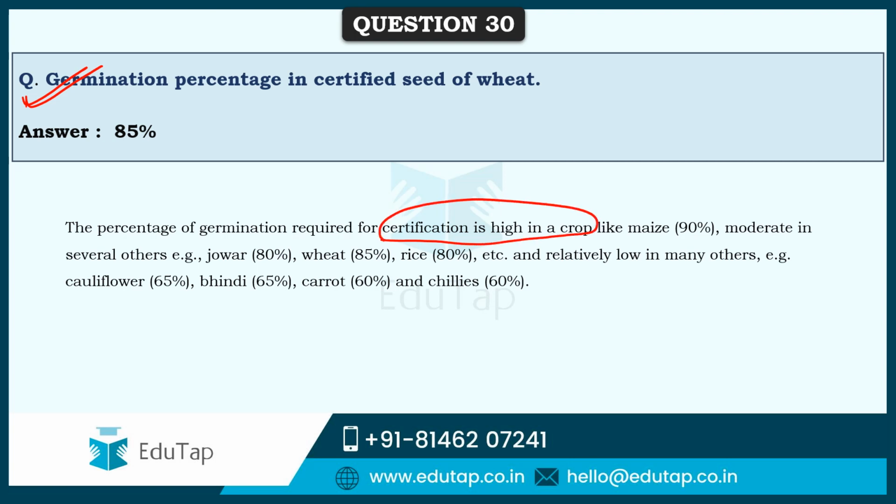It should be high in crops like maize, it's 90%, but moderate in several others like jowar 80%, wheat 85%, rice 80%, etc. And sometimes it is relatively low in many others like cauliflower, it's 65%, bhendi or okra it's 65, carrot 60, and chili 60%. So this is the germination percentage in certified seeds of various seed crops or vegetable crops as such.